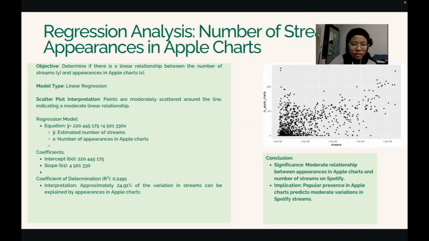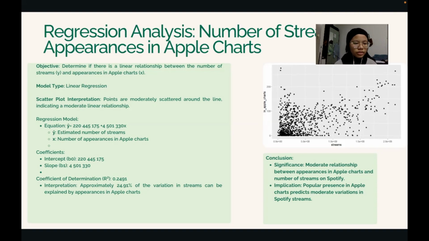For the equation, you can see here the regression equation derived from our analysis is y hat equal to 220,445,175 plus 4,501,330x. Y hat is the estimated number of streams and x is the number of appearances in Apple charts.